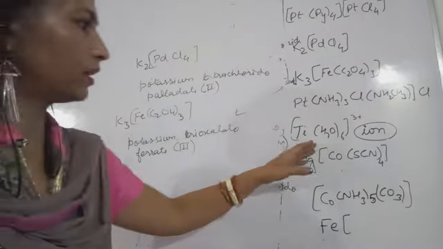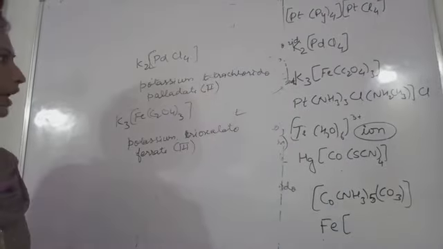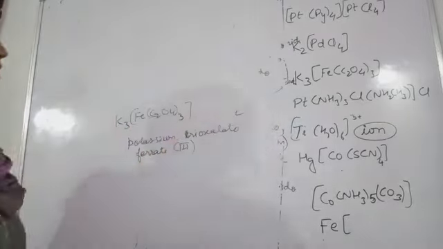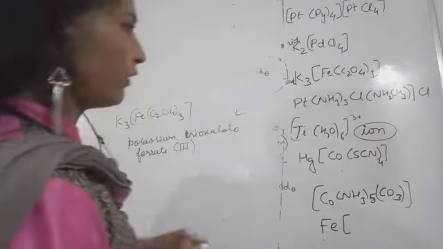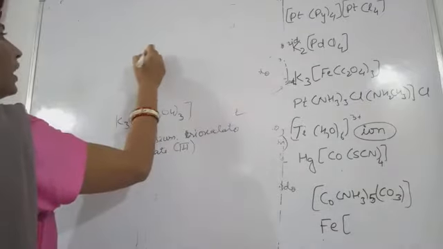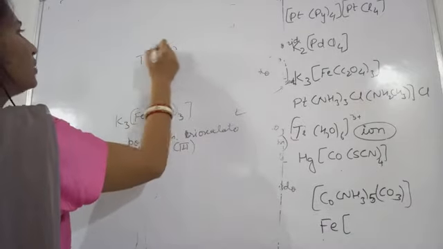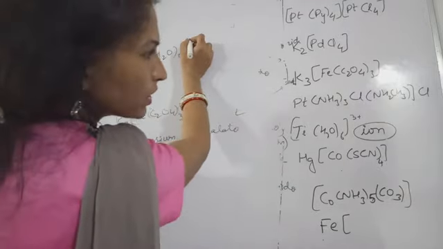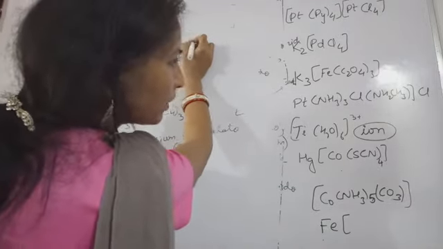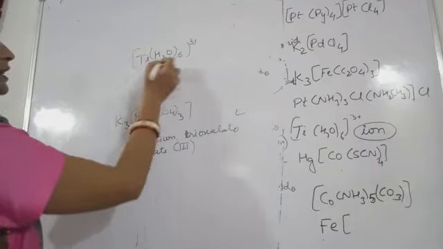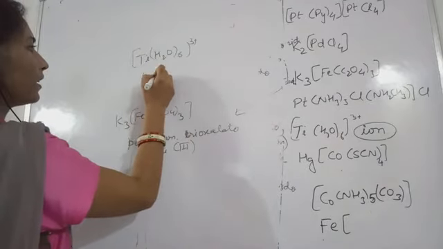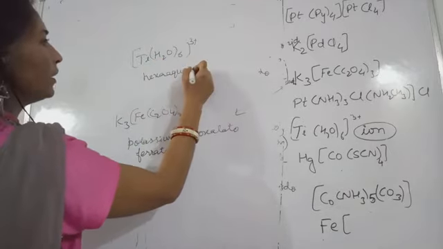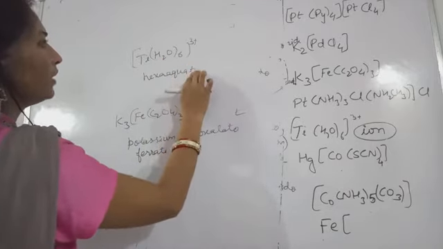See here the ion. Okay, how the ions will be written, that also I am going to show you. See, for ions you will have to mention Ti(H2O)6. This is the case. Okay, and an ion is present. Which ion is present here? 3 plus. Okay, so in this case what will you write? Hexaaqua, titanium, hexaaqua.